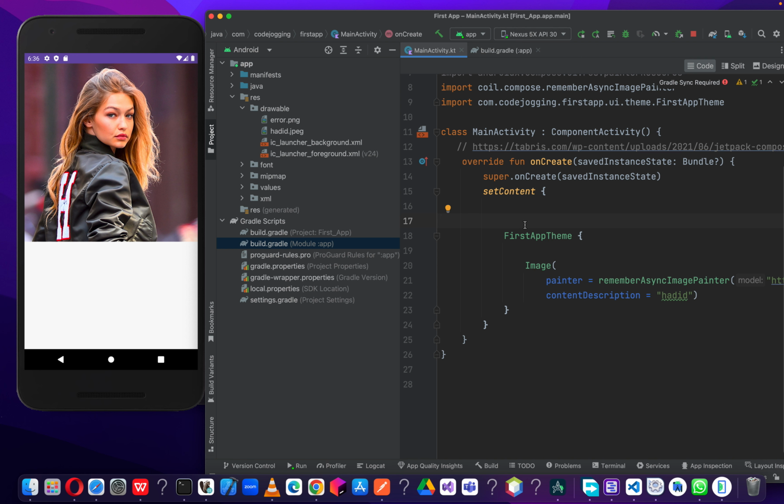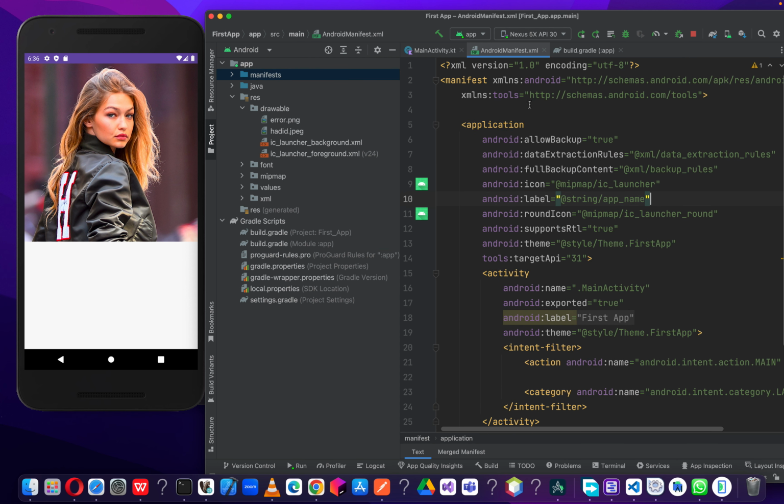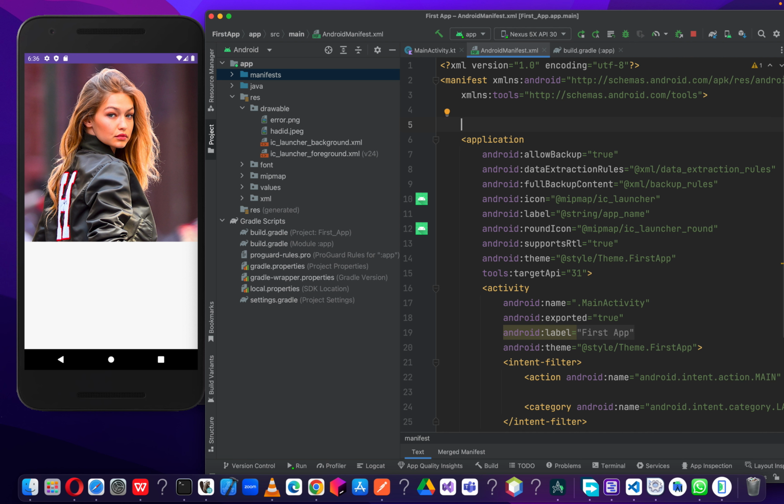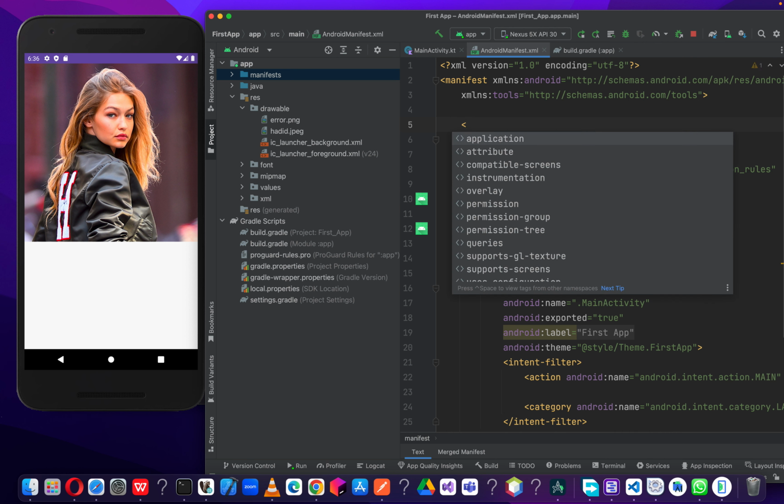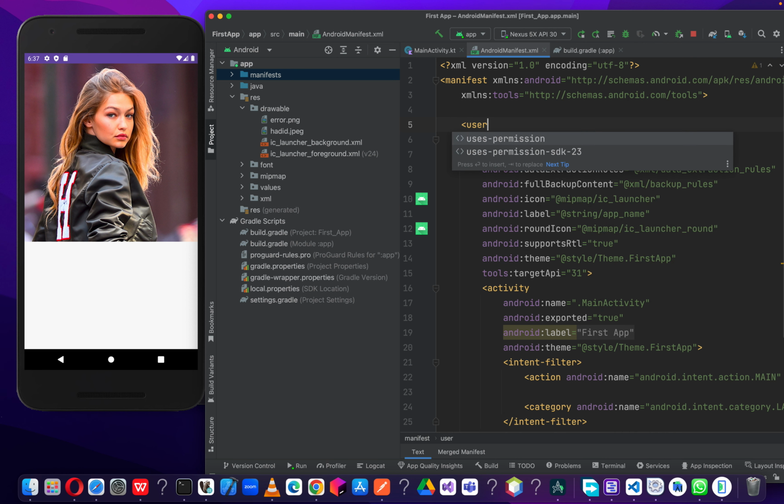So for us to enable the permission to access the internet in our project, we need to go to the manifest here. So the hardware permissions are being called in this manifest here. So here we will call the internet permission. So we call the uses-permission.